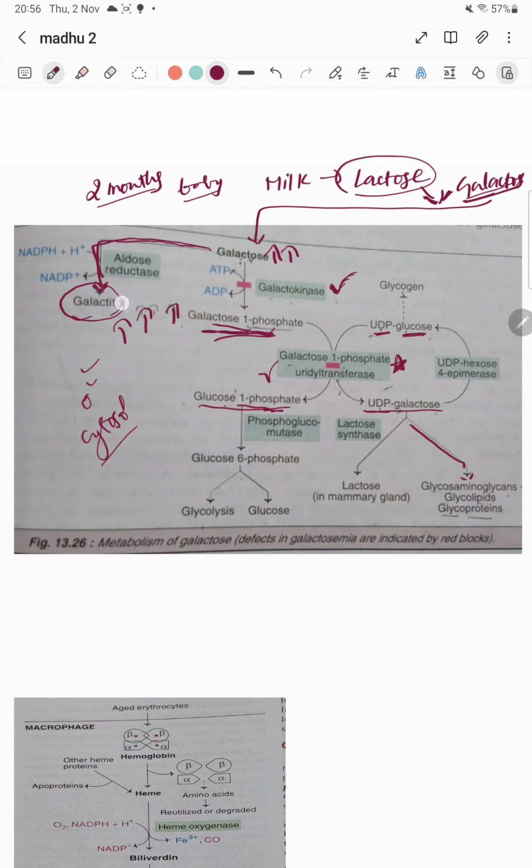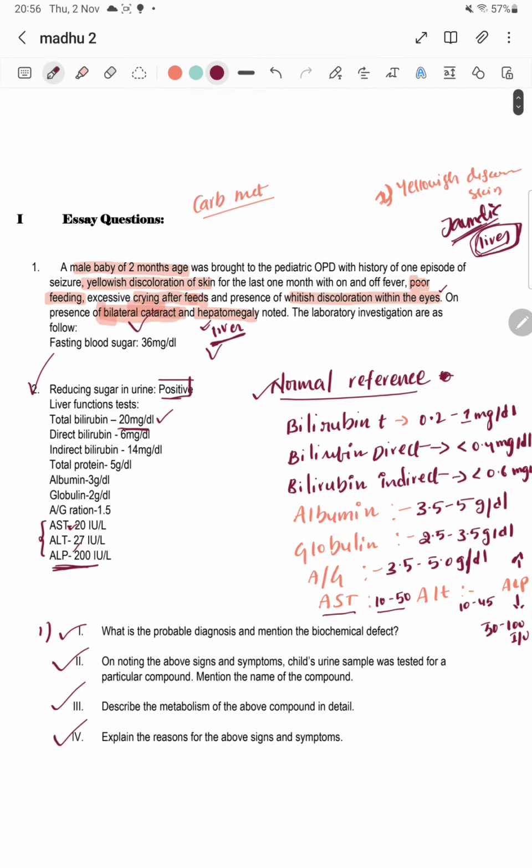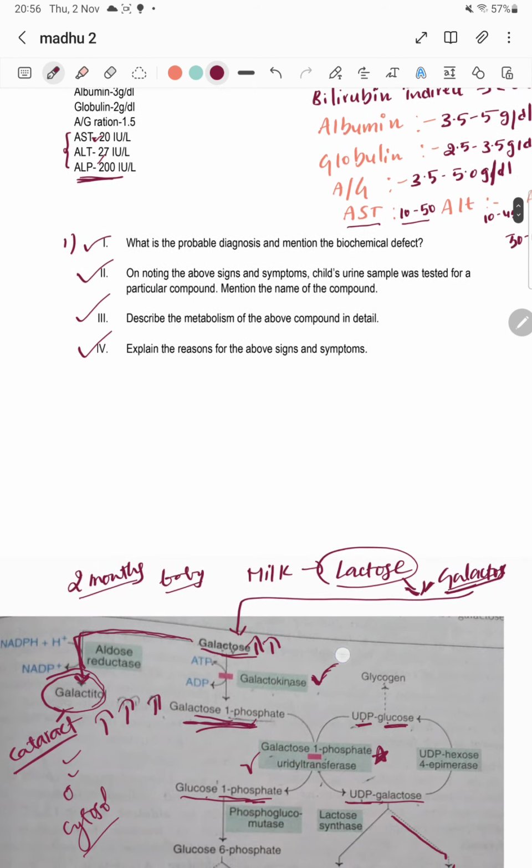galactitol. Galactitol is an alcohol form of galactose which leads to cataract. So accumulation of galactitol or production of galactitol in the eyes leads to cataract. We have already seen in the question, baby has a defect in the eyes also. Here you can see bilateral cataract. So that bilateral cataract is due to what? This enzyme deficiency. Let me scroll it up.